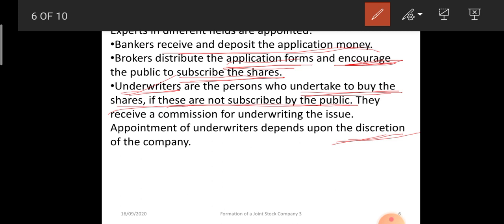So appointment of underwriters is important, because if all the shares are not subscribed, the company has to cancel the full process and restart again. So it will suffer huge losses. So it is always advisable to have an underwriter, even if it is upon the discretion of the company.